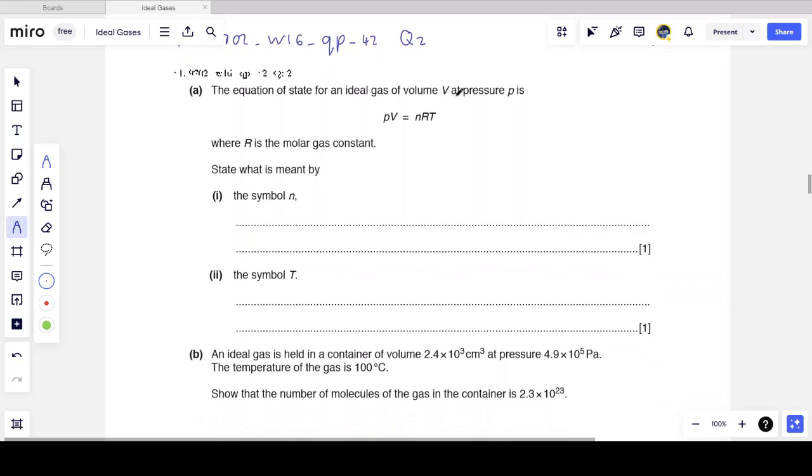And we are asked to state what is meant by the symbol n. Simply, the amount of substance, or more specifically, we know that little n, lowercase n, is the number of moles of that substance, whatever substance we are looking at.